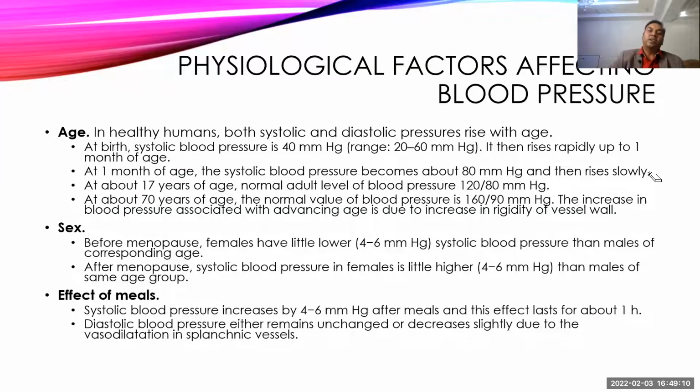Now come to the physiological factors of variation which affect the blood pressure. Age: immediately after birth, the pressure will be somewhere around 40 mmHg, and then it slowly starts rising, and by the end of the first month it will come up to 80 mmHg, and will attain the adult blood pressure, that is 120 by 80 mmHg, by the age of 17. After that, it slowly starts increasing, and a maximum blood pressure of 160 to 90 is considered a normal value for the age of 70 because of decreased elasticity of the vessel wall.